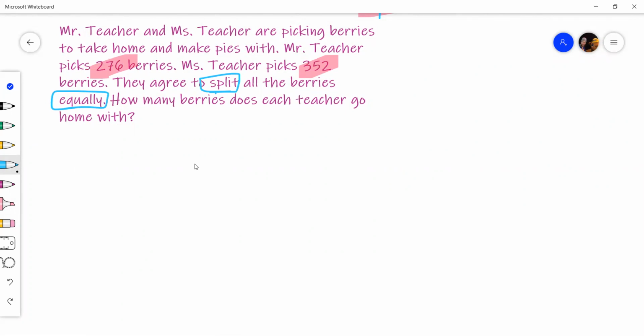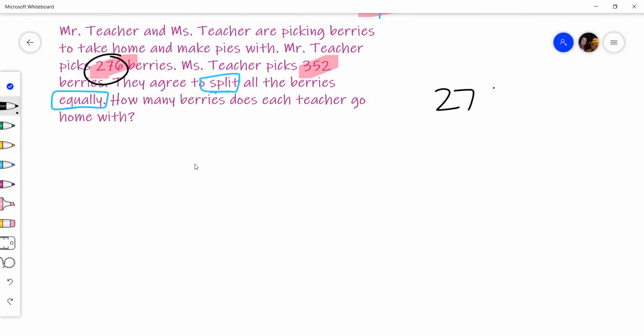Okay, well, this is actually a multi-step problem if we stop and really think about what we're looking at here, right? It doesn't matter who picked what. They're not taking home just theirs. They're talking about all the berries they pick together, they're going to put those together and then split them. So we first got to figure out how many berries they have all together.